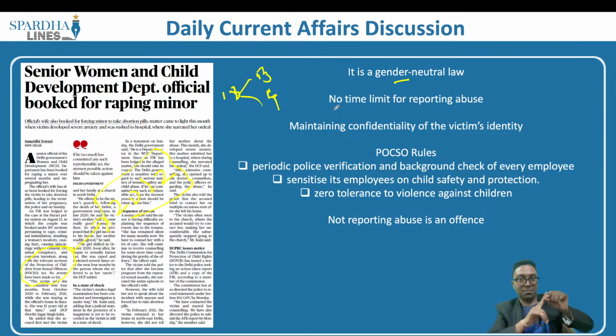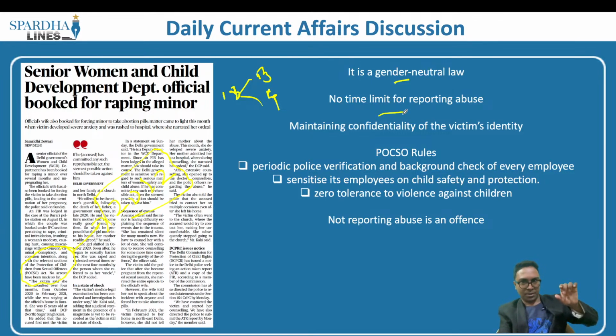So a man can be punished for perpetrating violence against a child who is less than 18 years of age, be it a boy or a girl, and at the same time a woman can also be thrown behind bars if she commits sexual violence against a boy who is less than 18 years of age. The second important principle under POCSO happens to be no time limit for reporting the abuse. What do we understand by this?